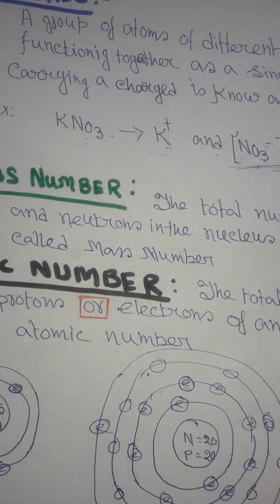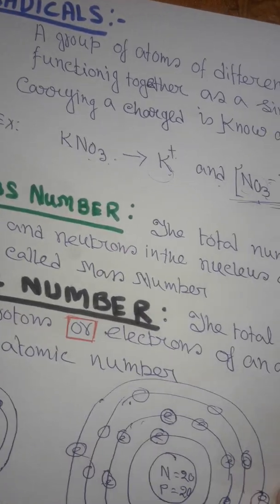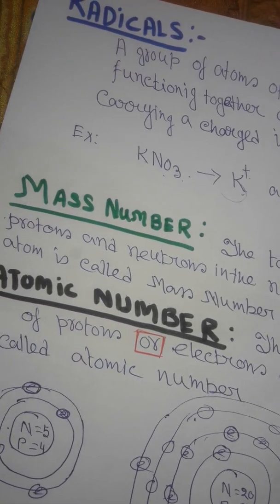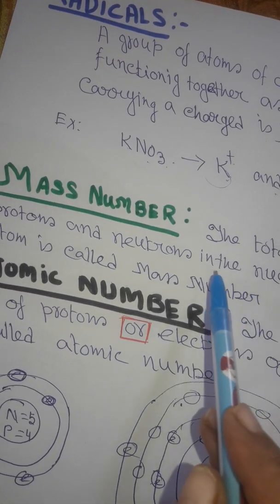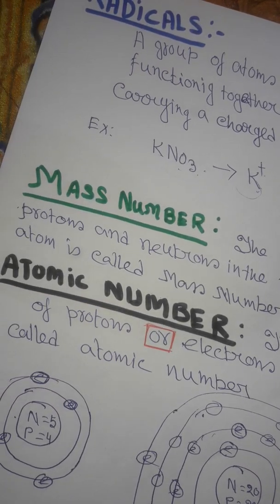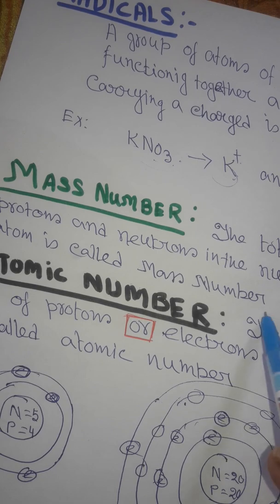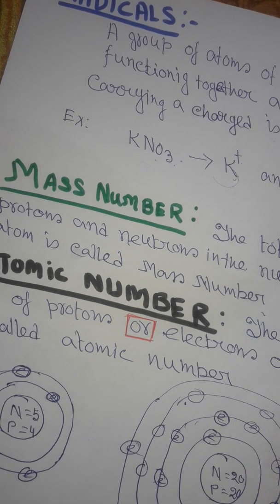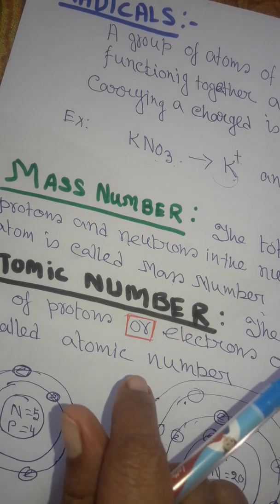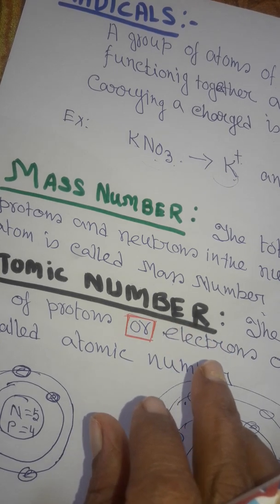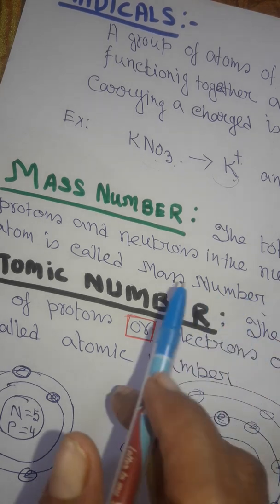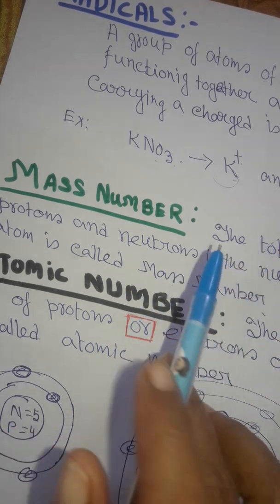Now mass number. What is mass number? The total number of protons and neutrons in the nucleus of an atom is called the mass number, because the neutrons and protons are in the nucleus of an atom.